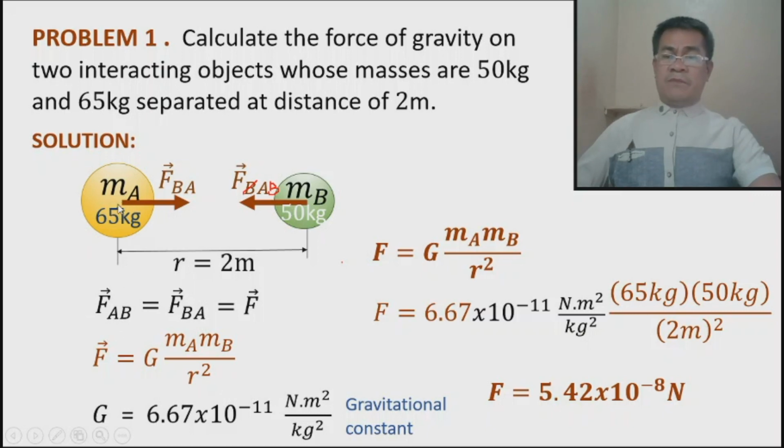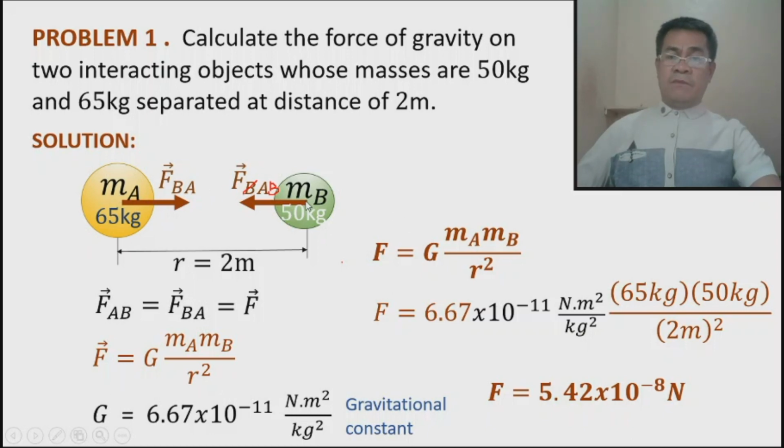Now remember that the weight of the particle is a gravitational force. So it is the force that the Earth exerts on this object. If you compute the weight, remember weight is mass times gravity, so you multiply 65 by 9.81. If you compare that with the result of 5.42 times 10 raised to negative 8, this is negligible. So therefore, this particle cannot move towards B. Instead, this will move towards the Earth.